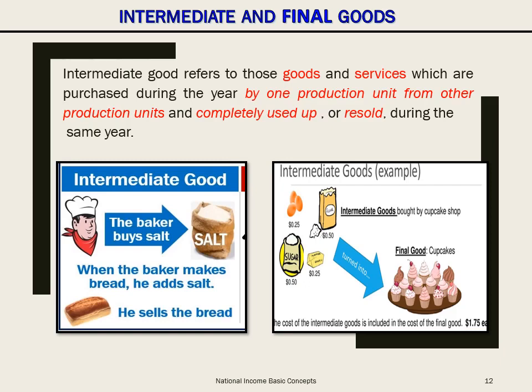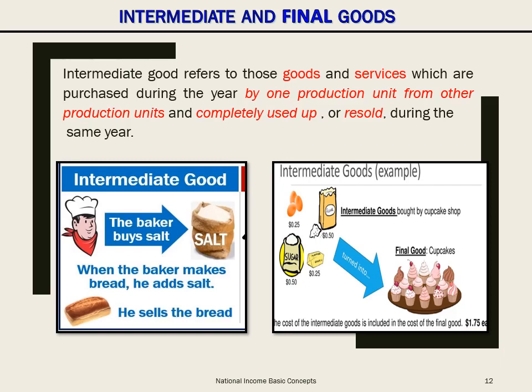The difference between them is very essential to know because only the values of final goods are added in national income. The intermediate goods, if added, will lead to the problem of double counting and thus overvaluation of national income. This problem of double counting can be overcome if we take into account only the value of final goods. Intermediate products refer to those goods and services which are purchased during the year by one production unit from another production unit and completely used up or resold during the same year.